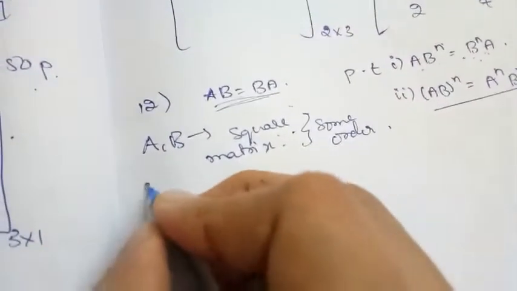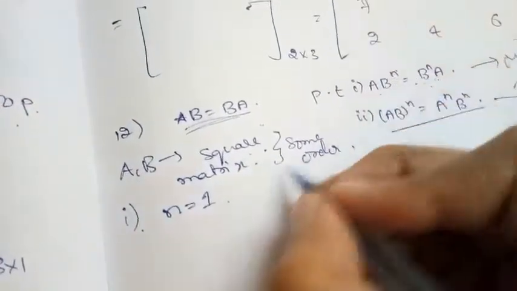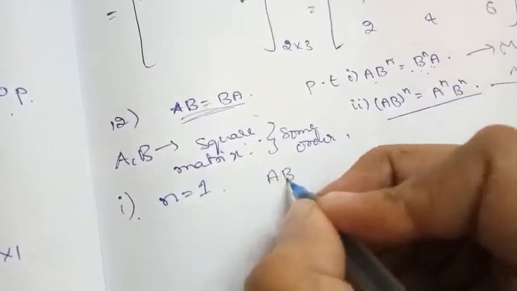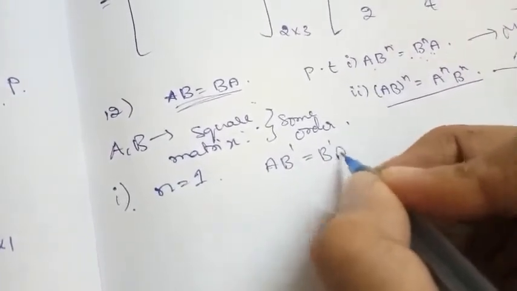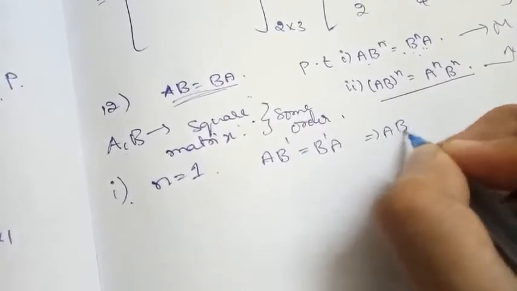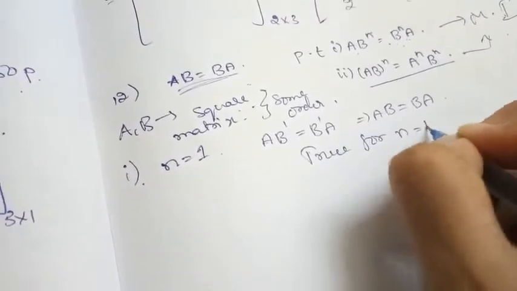Induction means the first thing we need to check is for n equal to 1. For the first one, I am showing, when n is equal to 1, what does LHS become? (AB) power 1 is equal to B power 1 into A. This implies AB is equal to BA, which is the given. So the result is true for n is equal to 1.